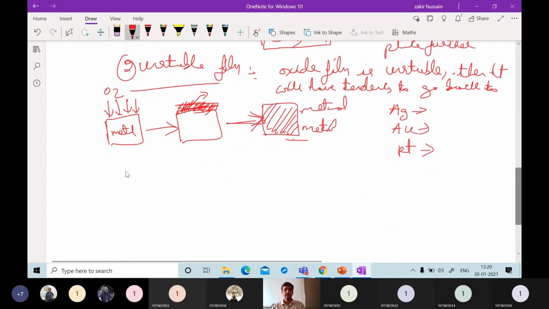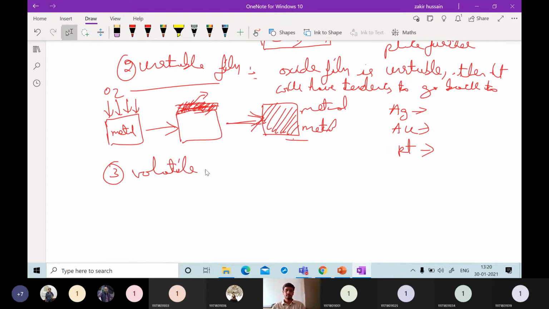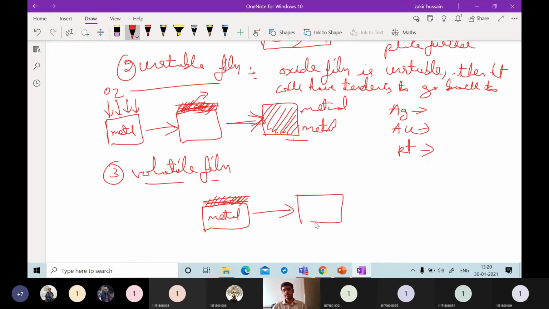Then another type of film can be this volatile film. When this volatile film forms on the surface, for example, this is metal, and this is the oxide layer. What happens then?